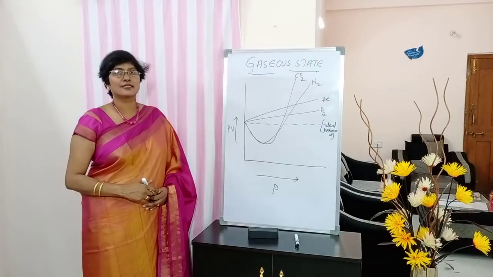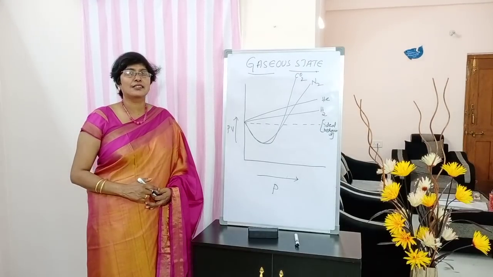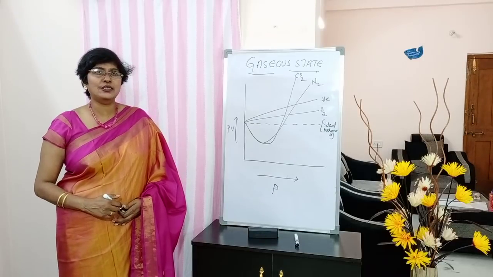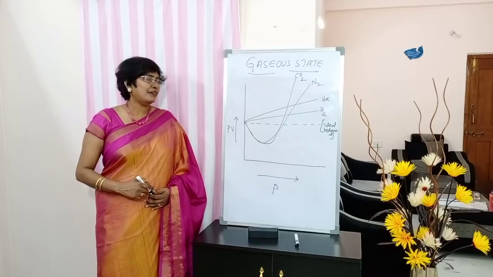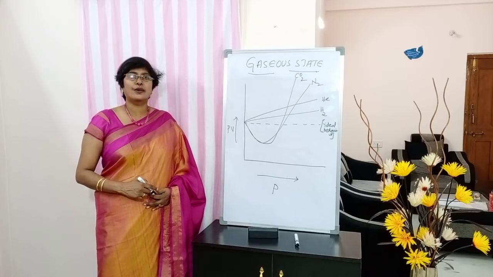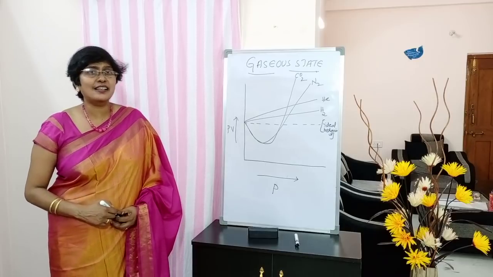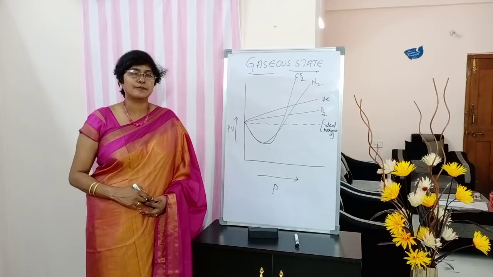Okay, so let us see how this graph looks like. So students, this is the graph plotted between PV and P values. P taken on x-axis, PV values plotted on y-axis. Carefully take a pencil and scale and please draw the graph carefully.